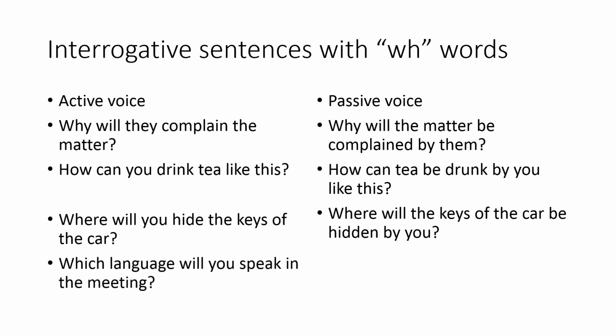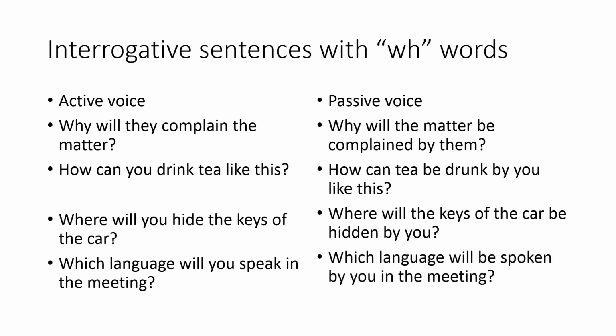Which language will you speak in the meeting? Which language will be spoken by you in the meeting? So this was the understanding of interrogative sentences with WH words.